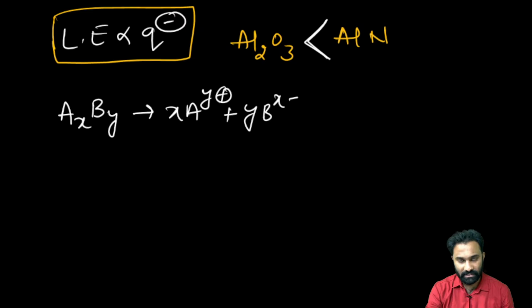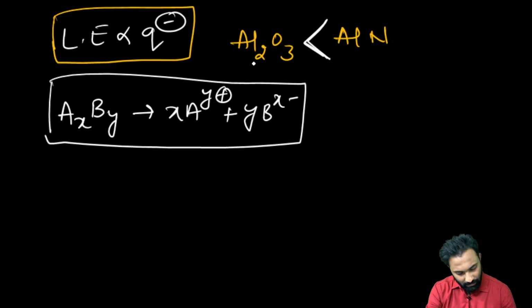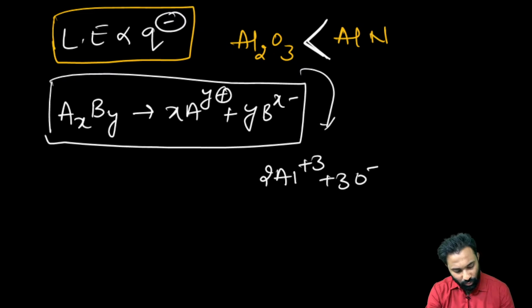Here AlN is having the higher lattice energy than Al2O3. This type of compound will be dissociated. Al2O3 will be dissociated into 2Al3+ and 3O2-.